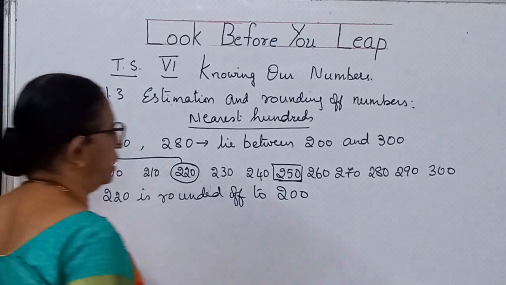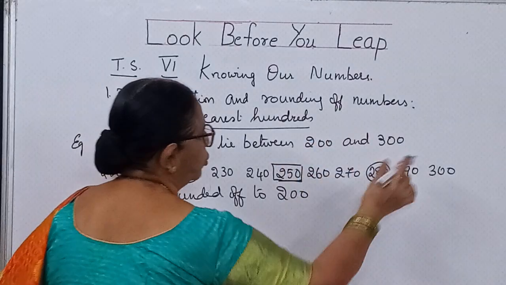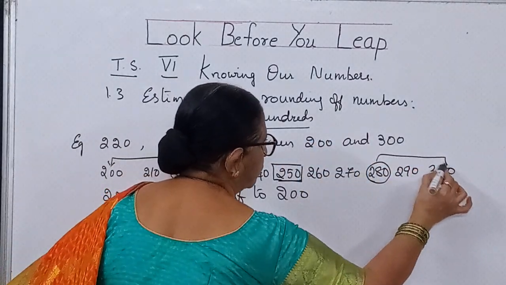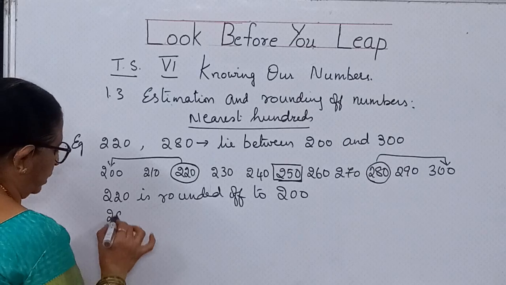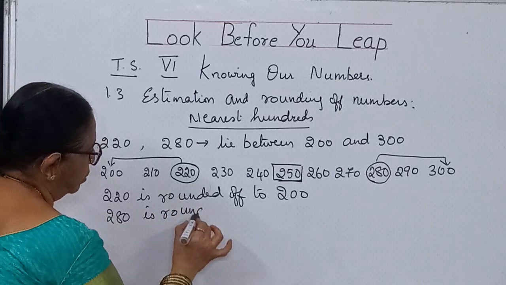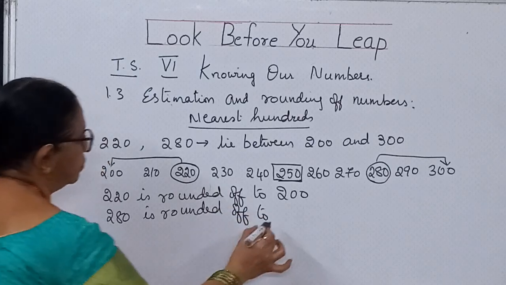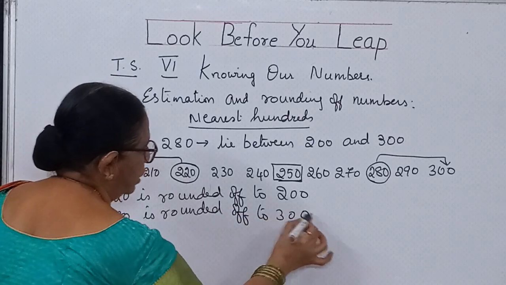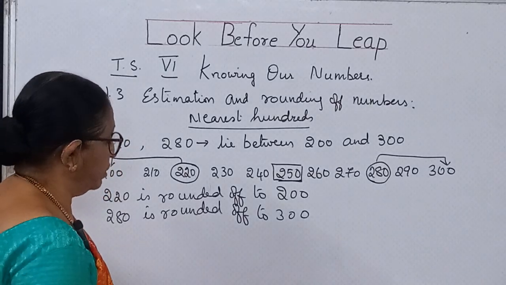Now 280. This 280 is more than half. So it is rounded off to 300. So 280 is rounded off to 300.